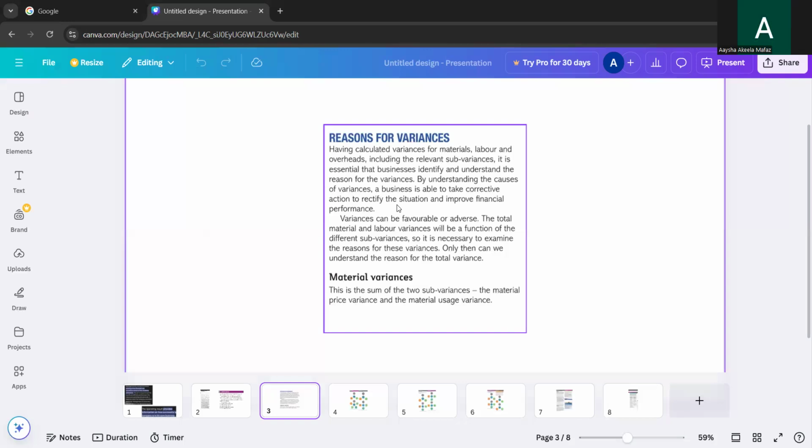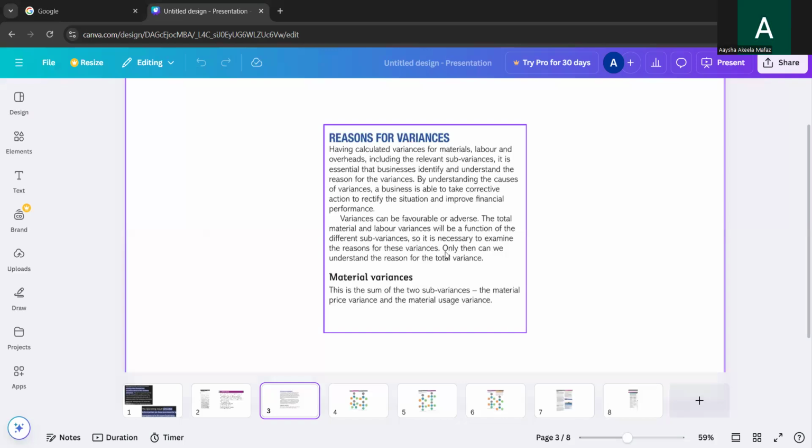Yeah, I did. Okay, variances can be favorable or adverse, like what I told you. And the total material and labor variances will be a function of the different subvariances. So the price variance is the main one, and the subvariances are direct material price and direct material usage variance. Did you understand that? Yeah. When teaching equations also, I taught you. Do you have any doubts there? No, no doubt in that.